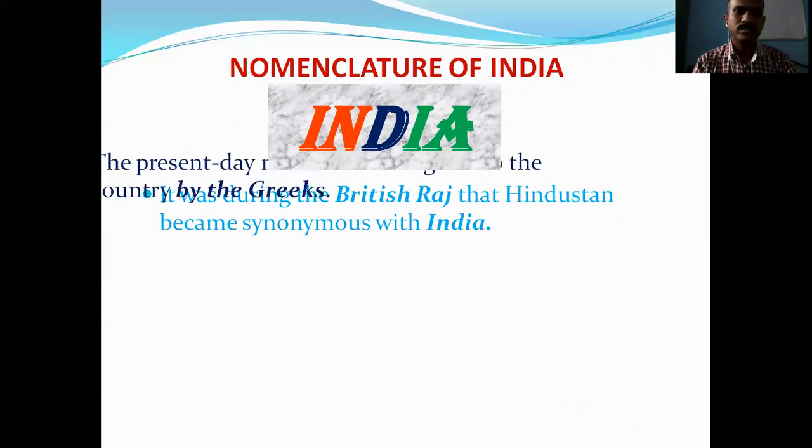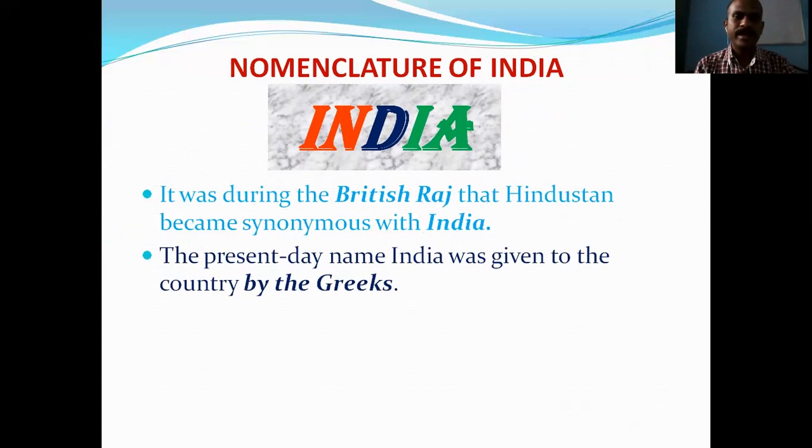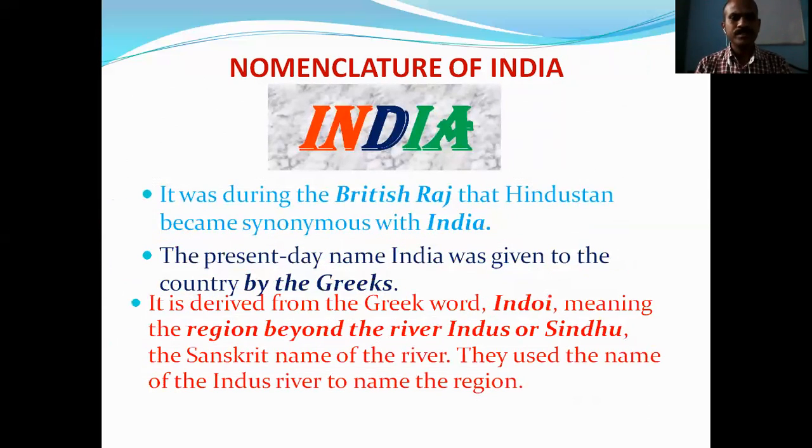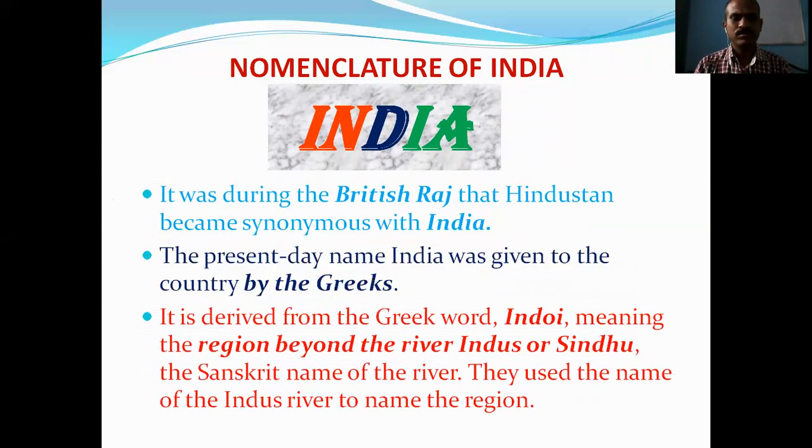Generally, the present day name India was given to the country by the Greeks, who came to India for the purpose of trade. They named this land India. This name is derived from the Greek word Indoi, meaning the region beyond the river Indus, whose Sanskrit name is Sindhu.